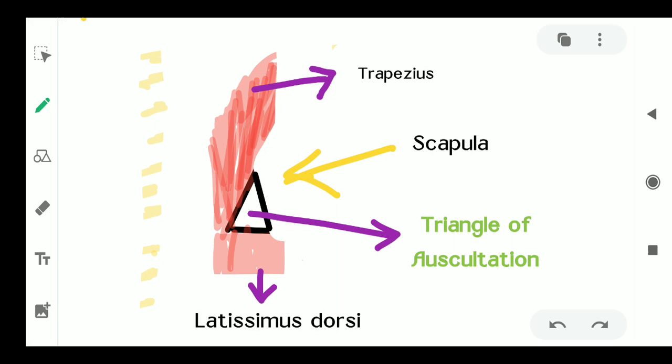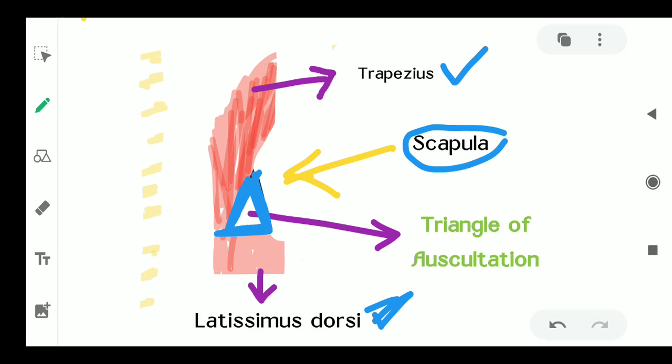The medial boundary of the triangle of auscultation is formed by the lateral border of the trapezius muscle, and this is the inferior boundary of the triangle of auscultation. The inferior boundary is formed by the upper border of the latissimus dorsi muscle, and this is the lateral boundary. The lateral boundary is formed by the medial border of the scapula. So a triangular space is formed, and this is called the triangle of auscultation. The floor of the triangle of auscultation is formed by the rhomboideus major muscle.